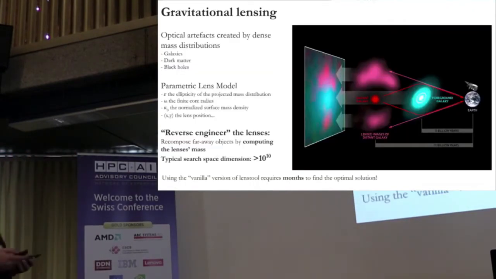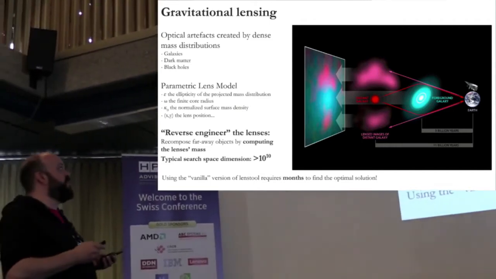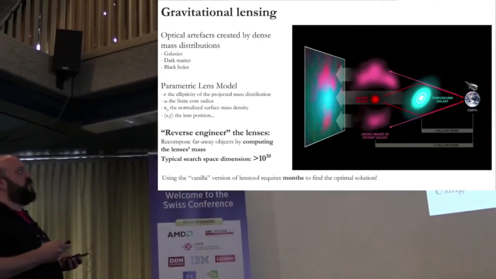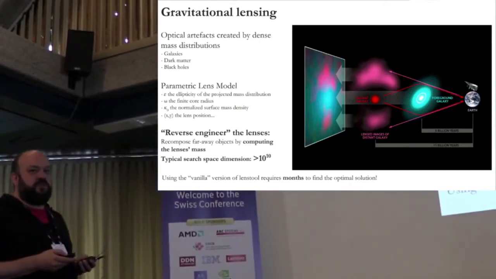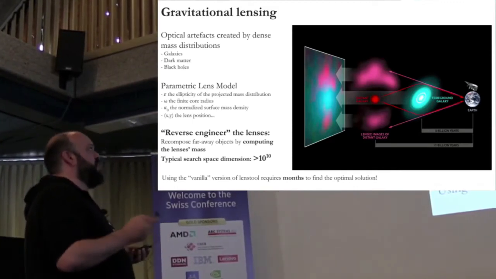Gravitational lensing is actually an optical artifact that is created by a dense mass distribution. At first, they thought it was a galaxy, but then people concluded that dark matter or black holes could also bend light.